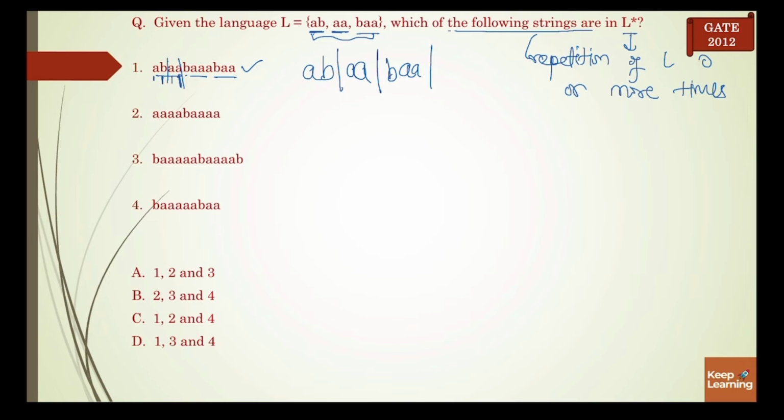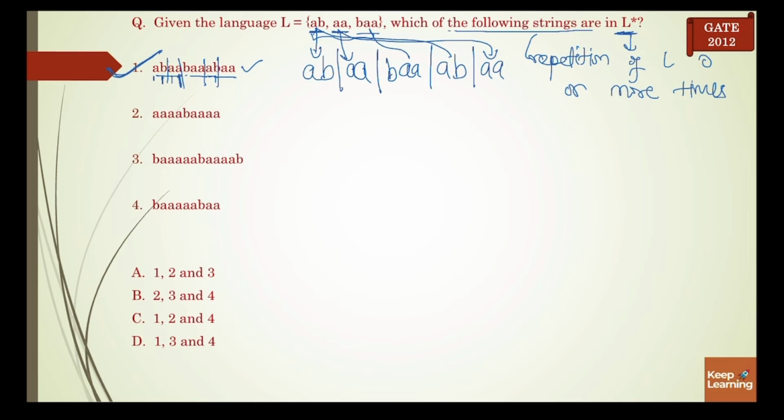So it will be BAA. Again we have A, but after A we have B, so it will be AB, and after that AA is left. So it is AB, AA, BAA, AB, AA. This string is a combination of L, or this string belongs to L star.